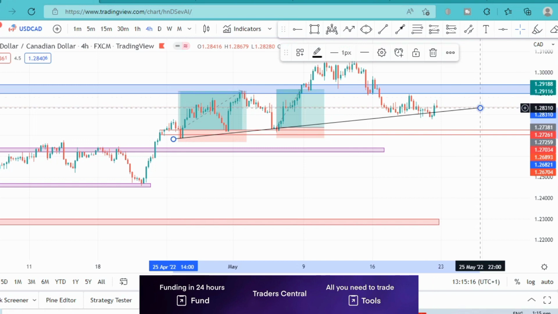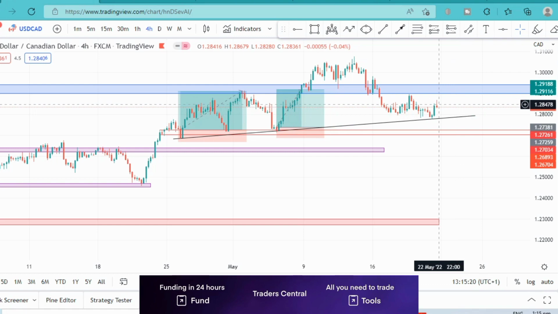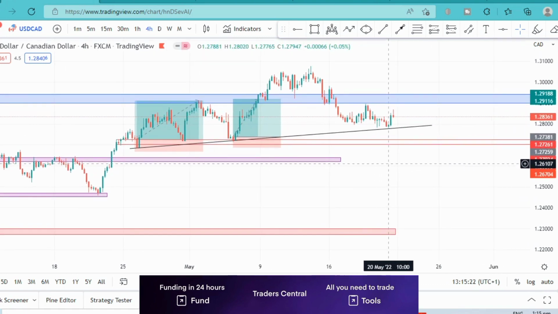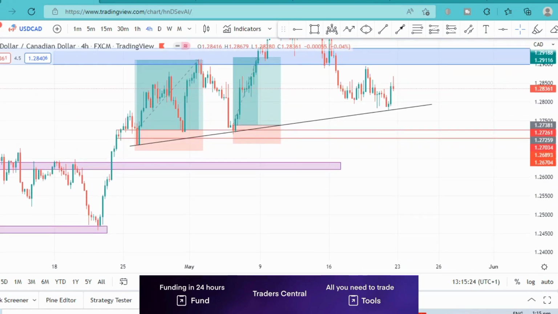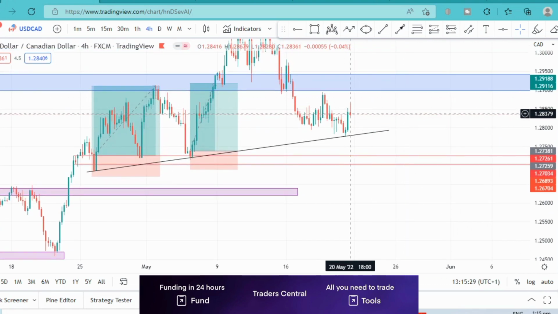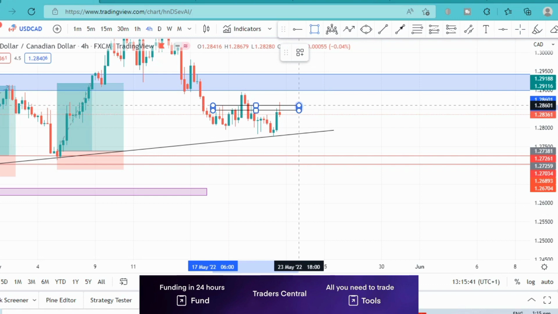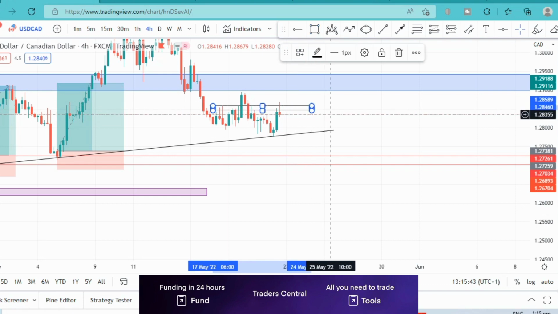All we're waiting for is price to come down, break this trend line and continue its bearish move. Already we can see that this candlestick pattern has formed there, so there is some sort of rejection here as well. You can see that bearish pin bar on the 4-hour time frame, and if you look closely, you will see there is a resistance level just around there.